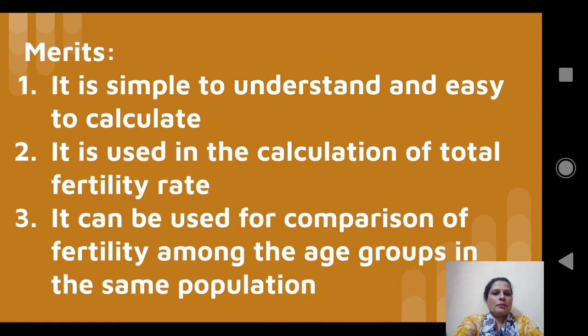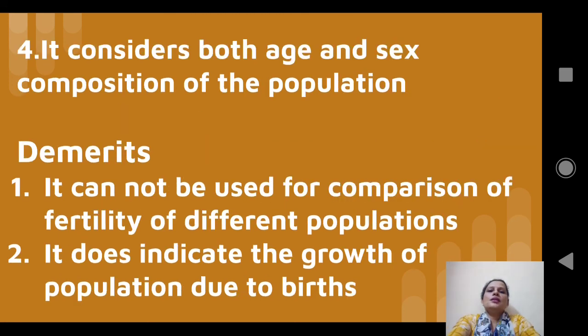That means you can compare the fertility rate between the age groups in the same population but not of a different population unless that population has the same age structure as the given population. Okay. Now, the fourth merit is it considers both age and sex composition of the population.